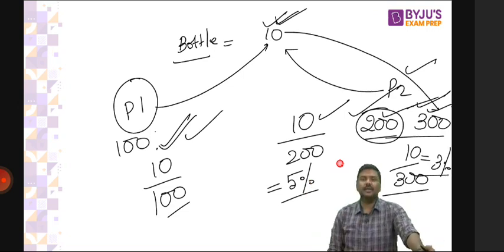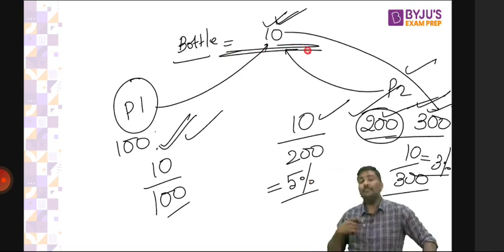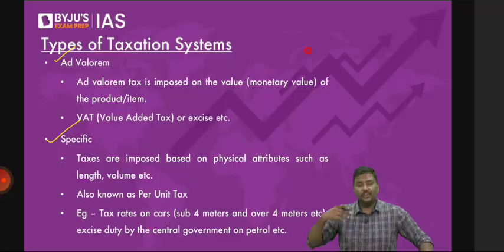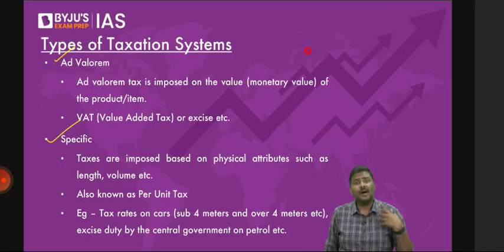So the argument is simple. Whenever the incomes will keep on increasing, the tax rate applicable will keep on going down. That's the reason these are generally referred to as regressive in nature. Now, if you have understood, good. If you have not understood, will it harm you? Absolutely no. UPSC will not test you here.